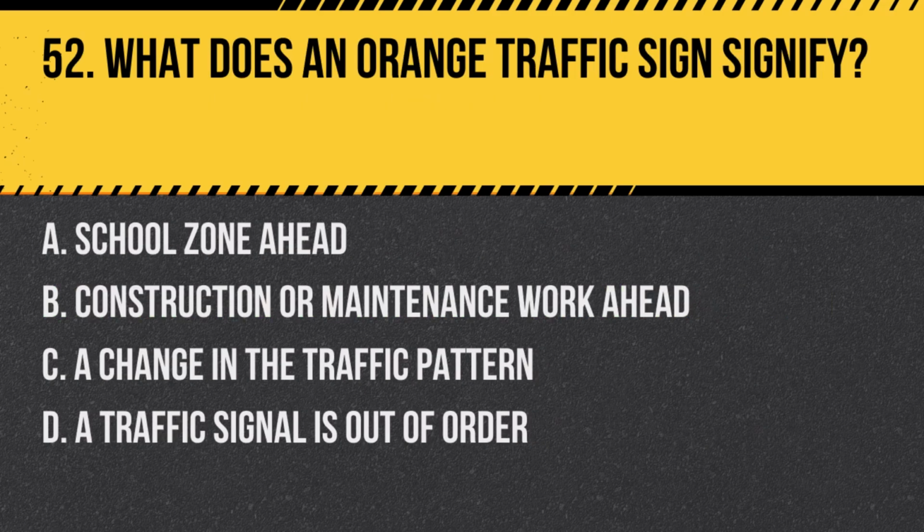Question 52. What does an orange traffic sign signify? A. School zone ahead. B. Construction or maintenance work ahead. C. A change in the traffic pattern. D. A traffic signal is out of order.